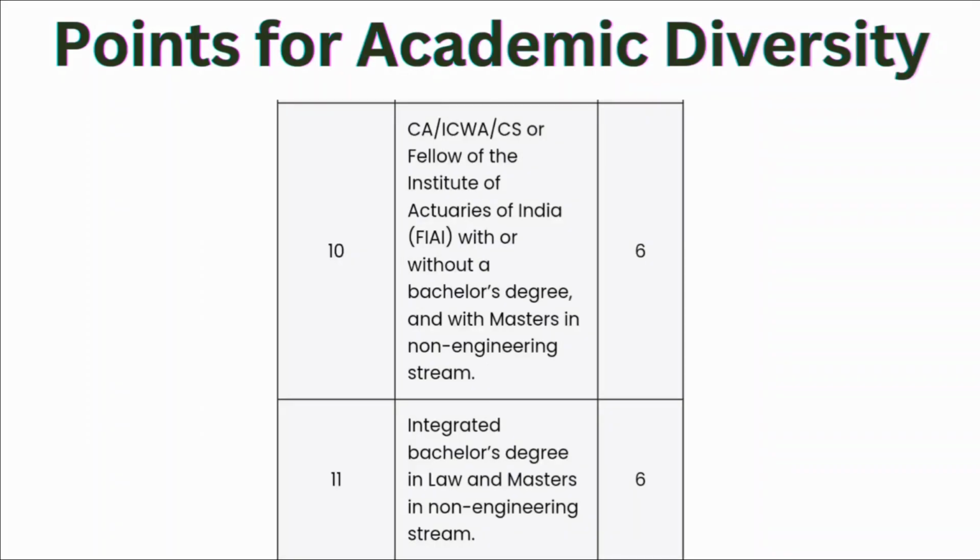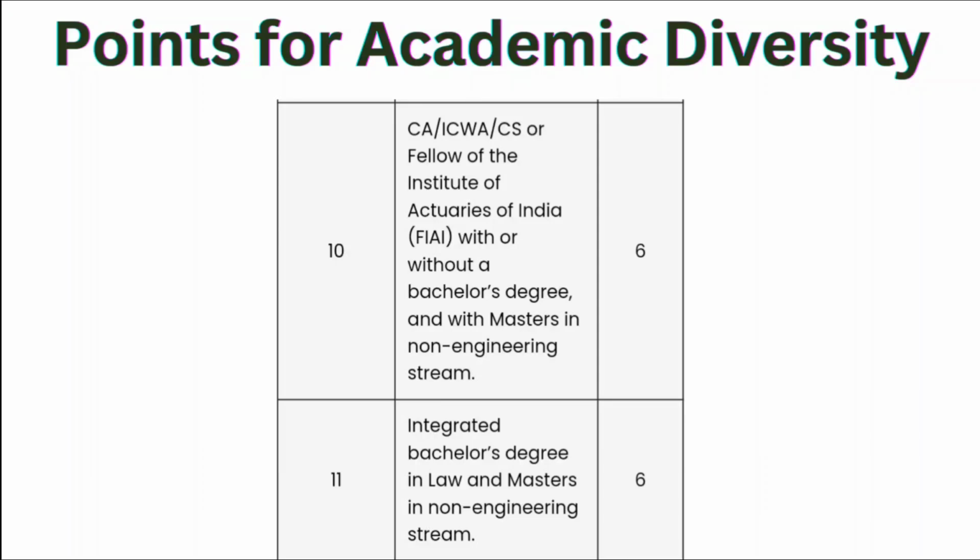Then if your degree belongs to the CA, ICWA, CS or Fellow of the Institute of Actuaries of India with or without bachelor's degree and with a master's in non-engineering stream, then for that there are 6 points. And if it is an integrated bachelor's degree in law and master's in non-engineering stream, then for that there are 6 points. So this is all about the selection criteria for IIM Calcutta.